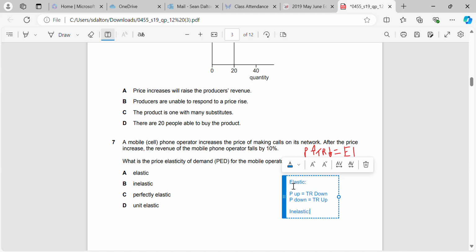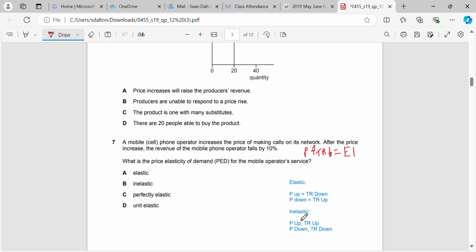And when it's inelastic, they follow the same pattern. Price up, total revenue up, price down, total revenue down. And that's because the change in the quantity demanded will only be small when it's inelastic. So the change in price will have a greater effect. Whereas when it's elastic, change in price will have a smaller effect than the change in demand. So that's going to be A.